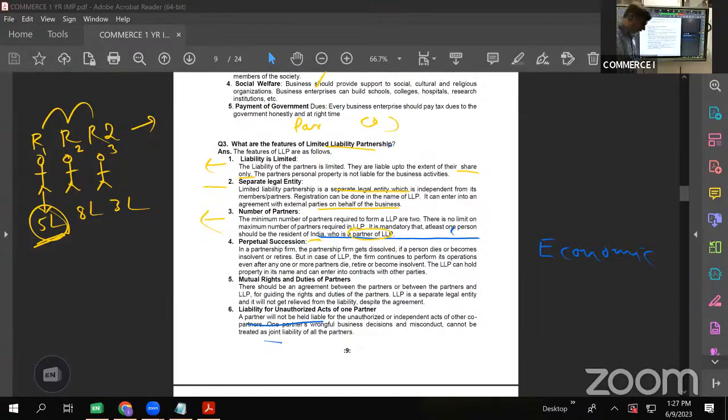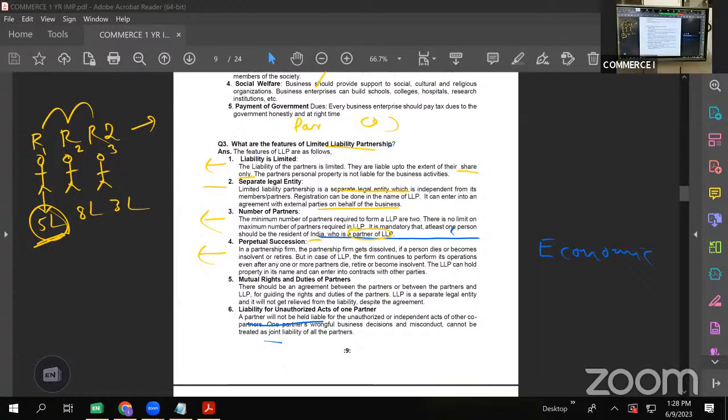So to be a partner in a LLP, at least one member should be a resident of India. Then perpetual succession. Perpetual, I told you yesterday, means permanent, continuous. Just like a joint stock company, which also has perpetual succession. Members may come and go, but the company continues to exist. A company cannot be wound up because some shareholders died.